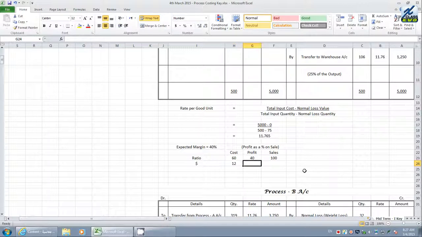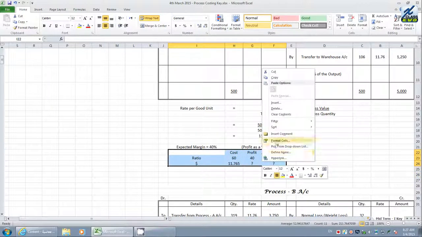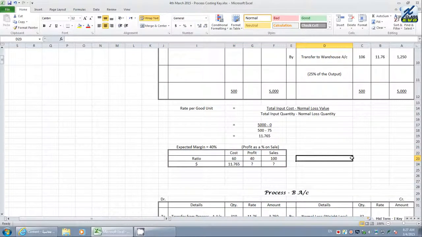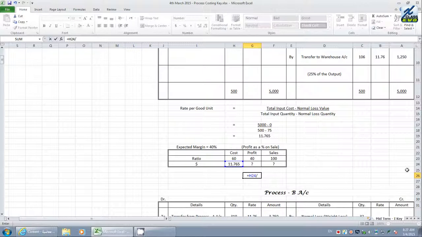Then we do not know what the profit is, and we do not even know the sales value. It is a rounded off figure. If you want to see, you can see the total value. Therefore, this is the magic box. Let me put it like a box, a little designing to help you understand well. This is our box. How to calculate the value per liter? The cost divided by 60 and multiplied by 40 is the value of your profit per liter. How much profit will you be getting? Divided by 60 into 100.